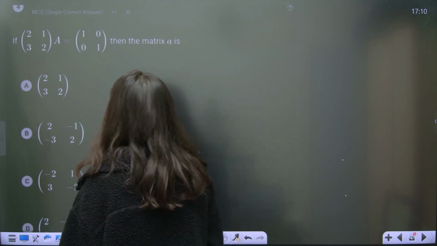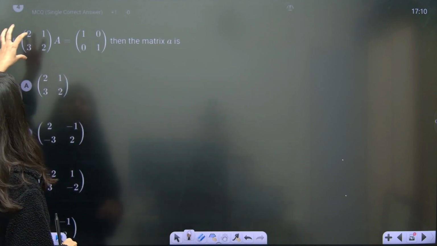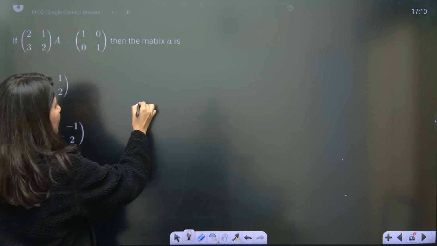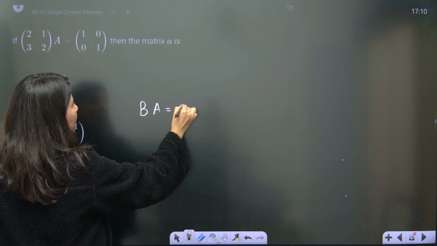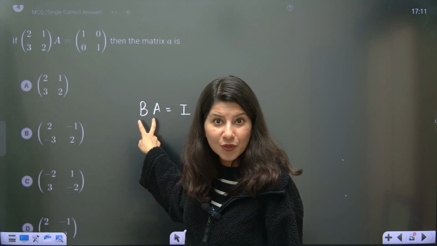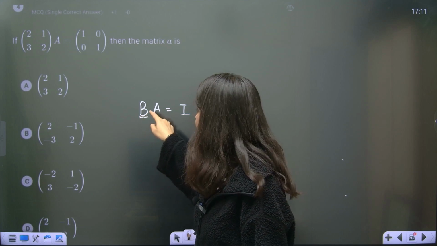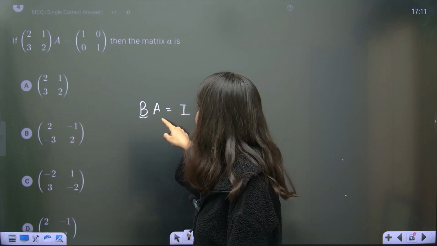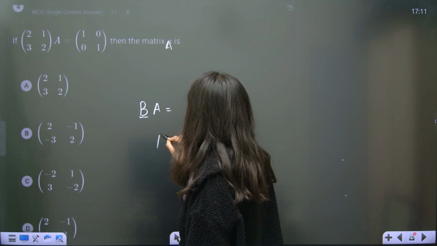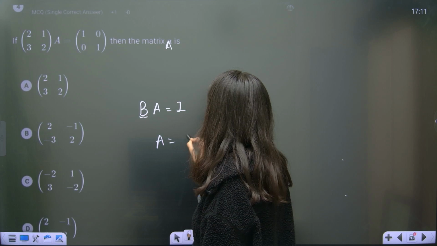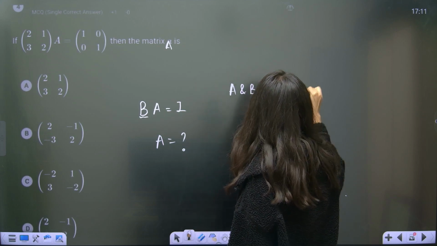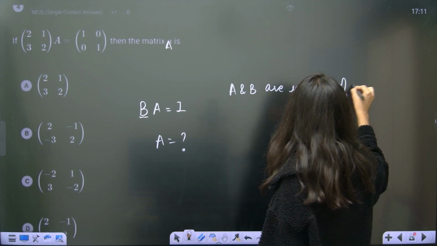Now, in this question, understand there is a matrix, let me mark it as B. B into A is equal to the identity matrix. Can you see this is BA equals identity? If BA is identity, that means A and B are inverses of each other. So you are looking for A, matrix A. A is the question mark. Clearly, A and B are inverses of each other.